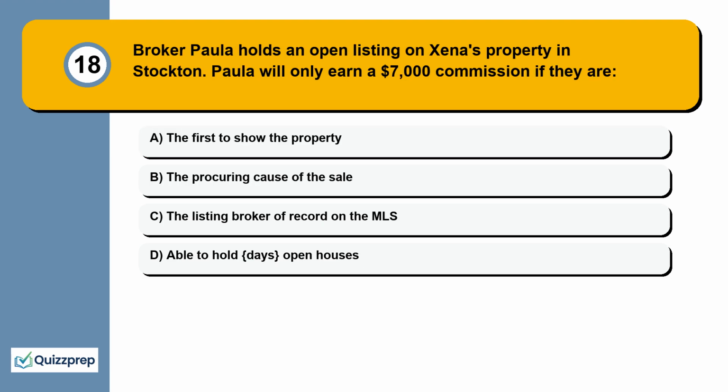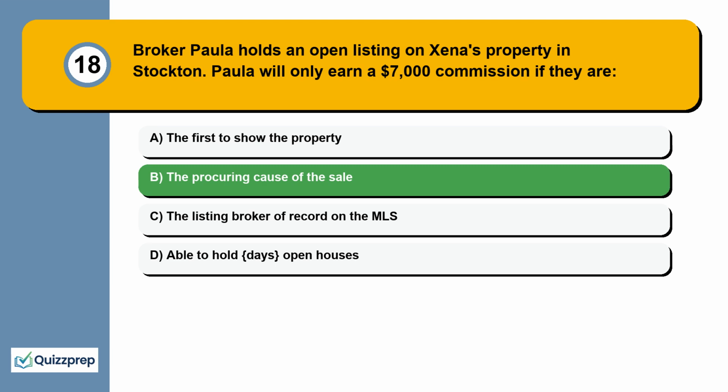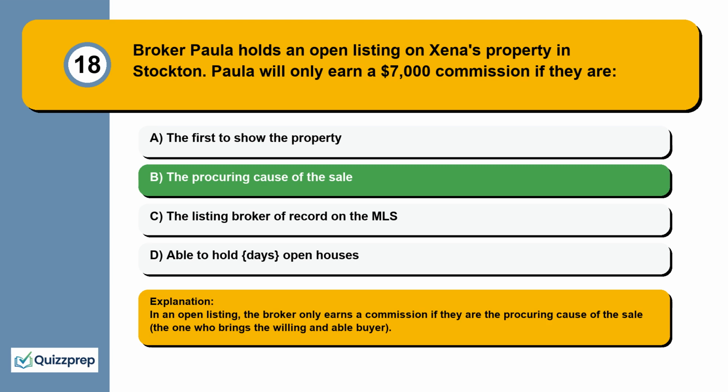Question 18. Broker Paula holds an open listing on Zena's property in Stockton. Paula will only earn a $7,000 commission if they are the first to show the property, the procuring cause of the sale, the listing broker of record on the MLS, able to hold open houses. In an open listing, the broker only earns a commission if they are the procuring cause of the sale, the one who brings the willing and able buyer.